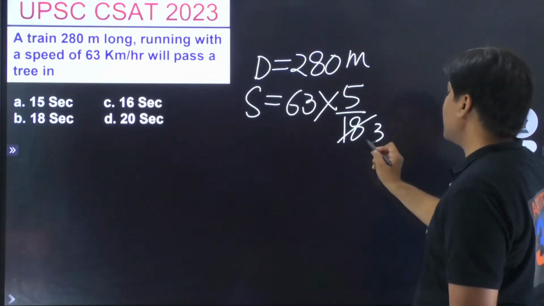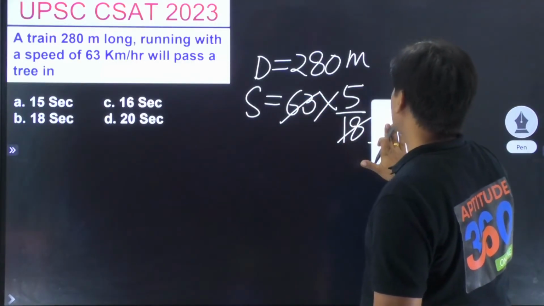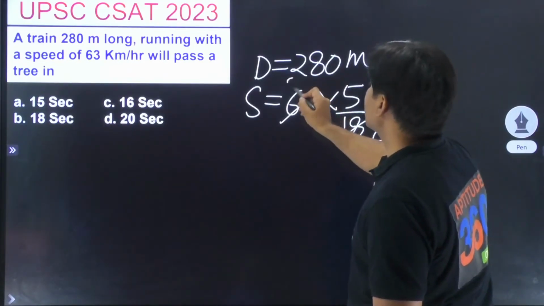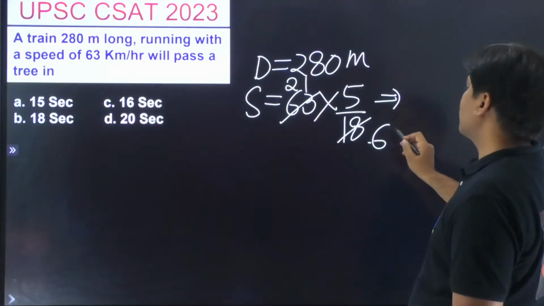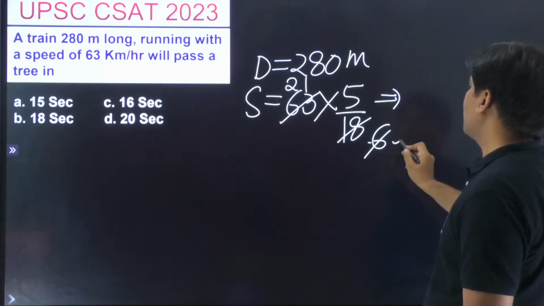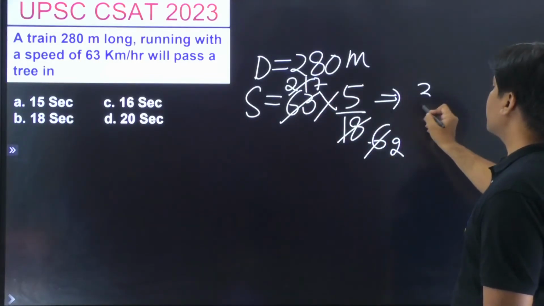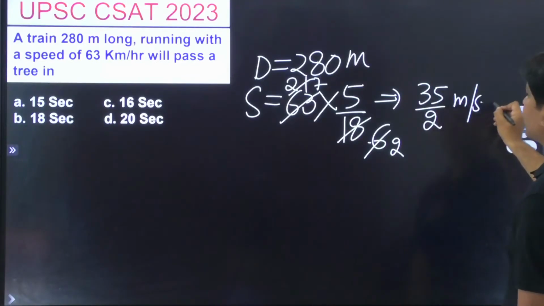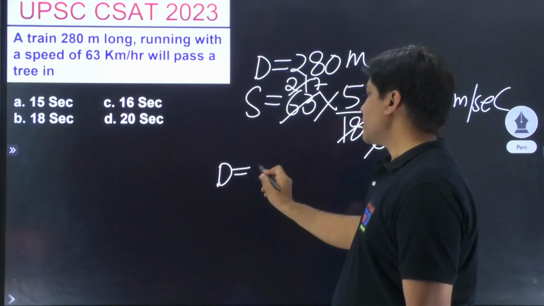6 into 3, 6 no. This is going to be 6 into 3, and this is 21. And then 7, 35/2 meters per second. Right? So distance is equal to speed into time.